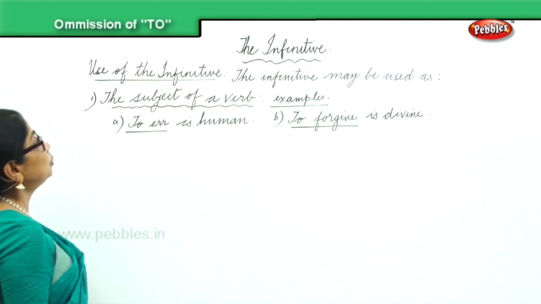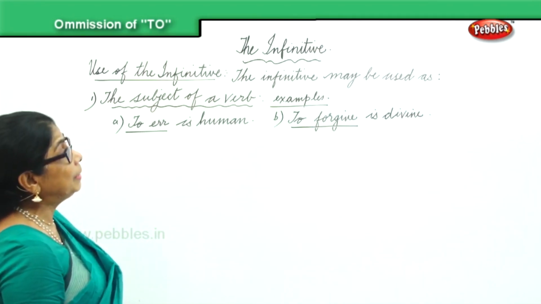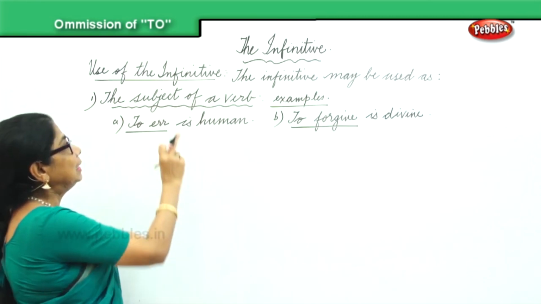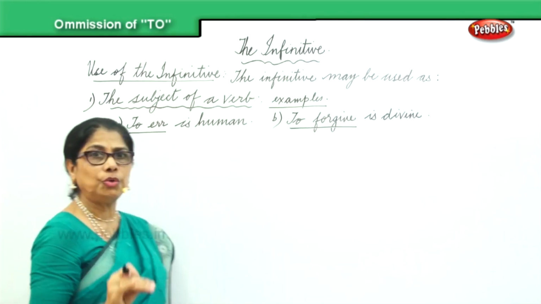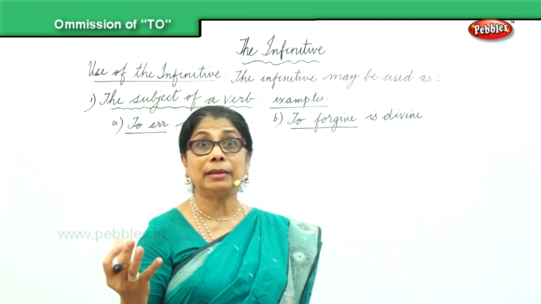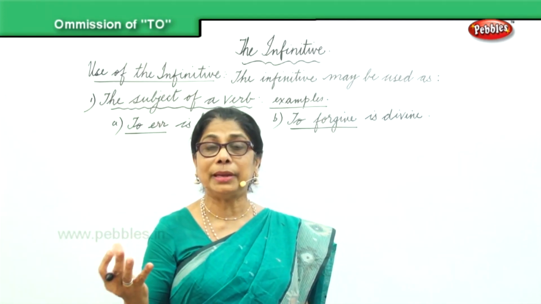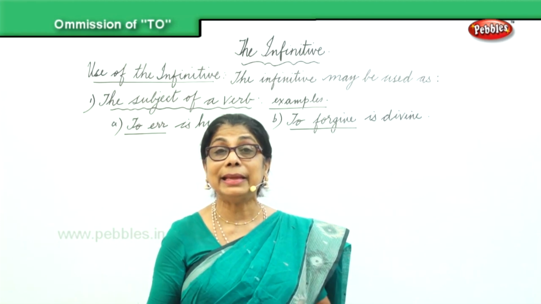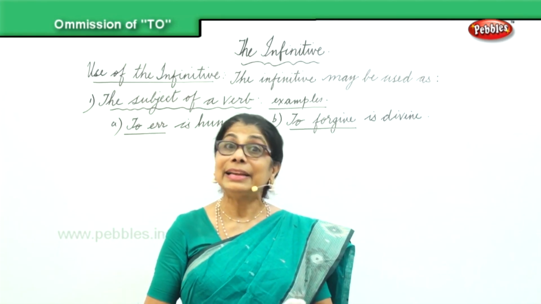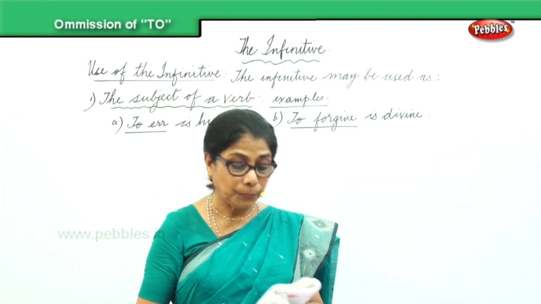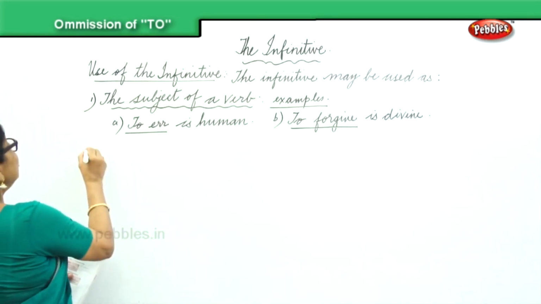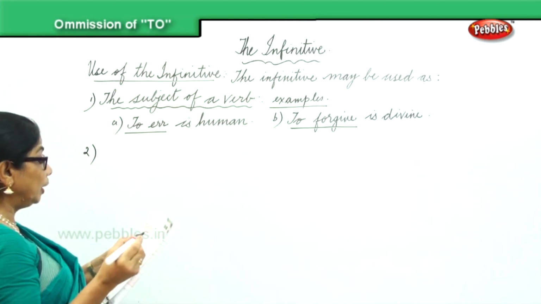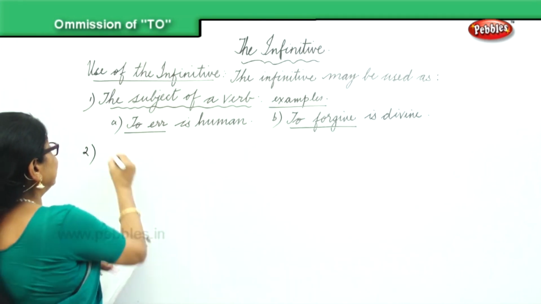So, use of infinitive, the infinitive may be used as 1, subject of the verb. To err is human. To err, the mistake, it is human. But to forgive, it is divine.